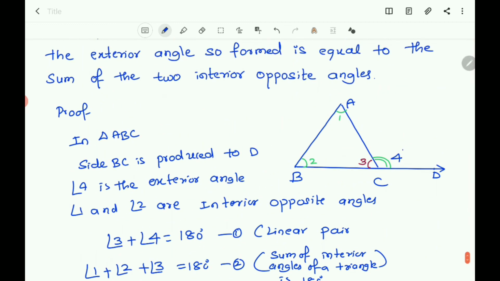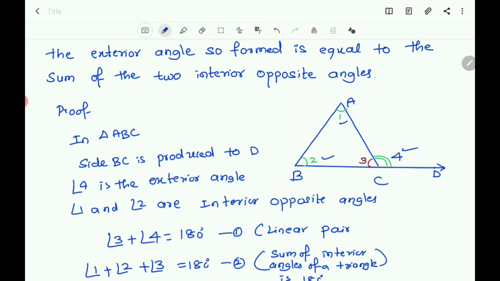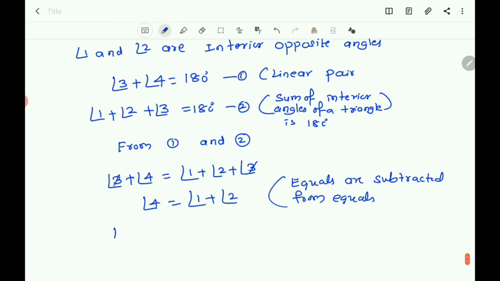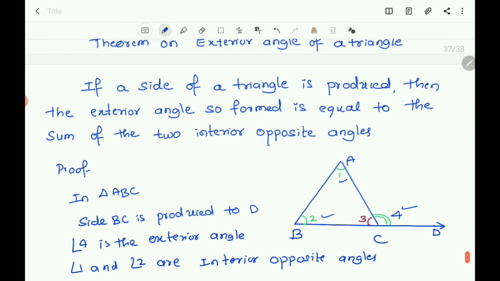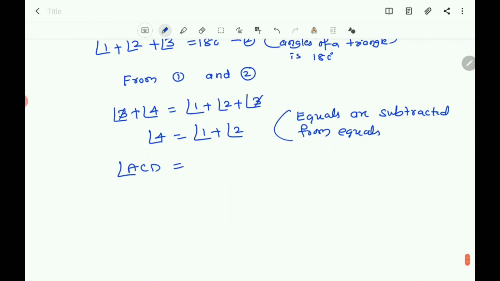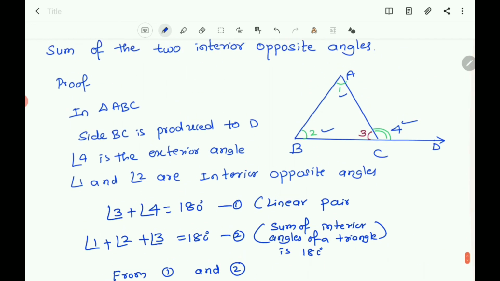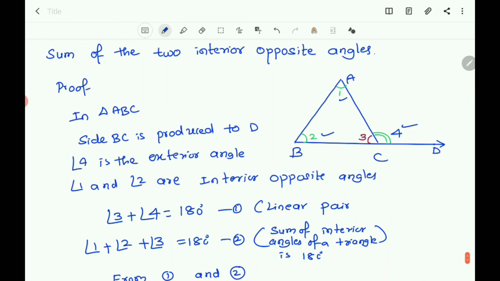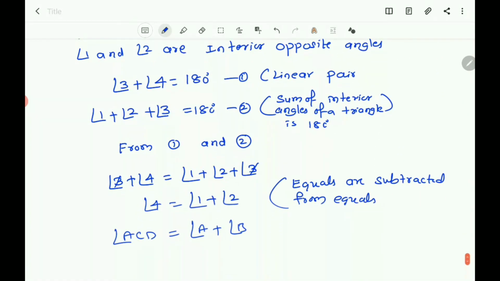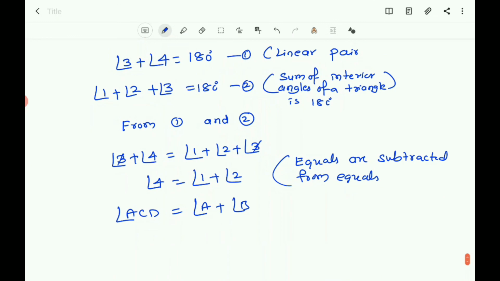That is, angle ACD, the exterior angle, is equal to the interior opposite angles, angle A and angle B. Angle A means angle BAC, angle B means angle ABC. So you got that the exterior angle is equal to the sum of the interior opposite angles.